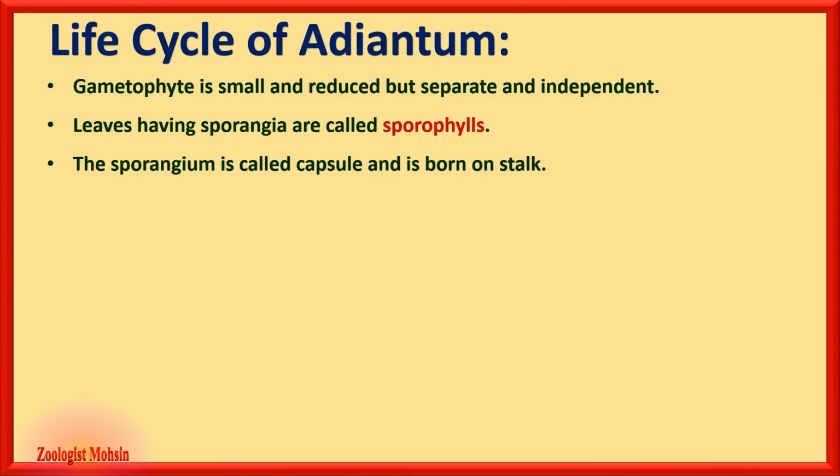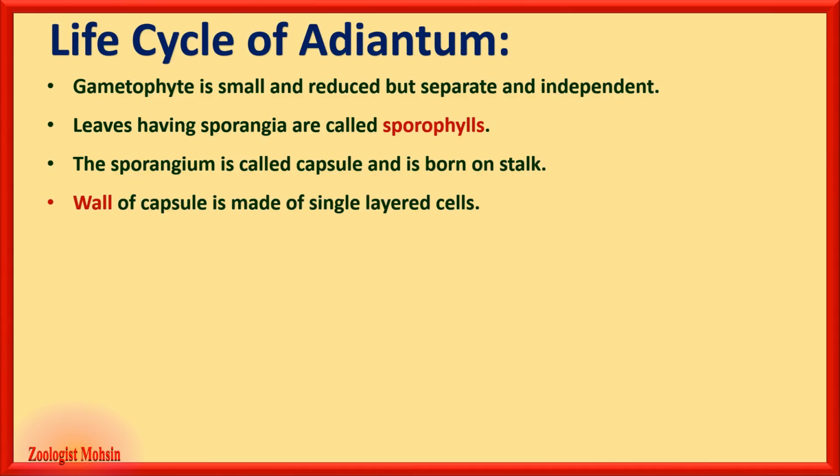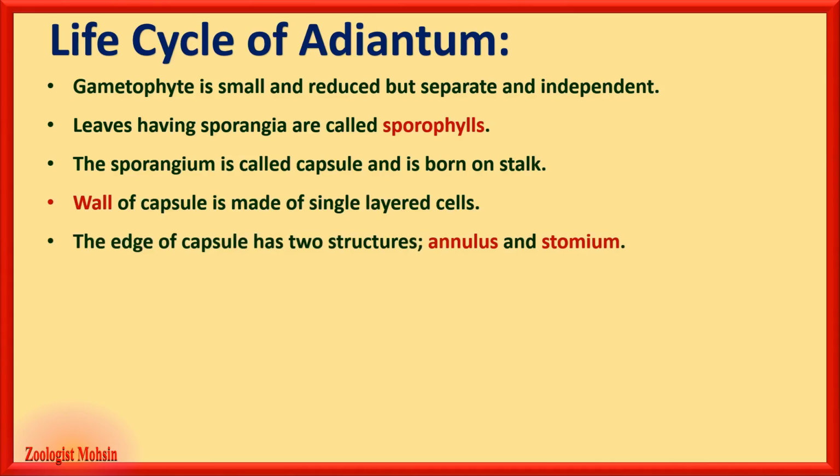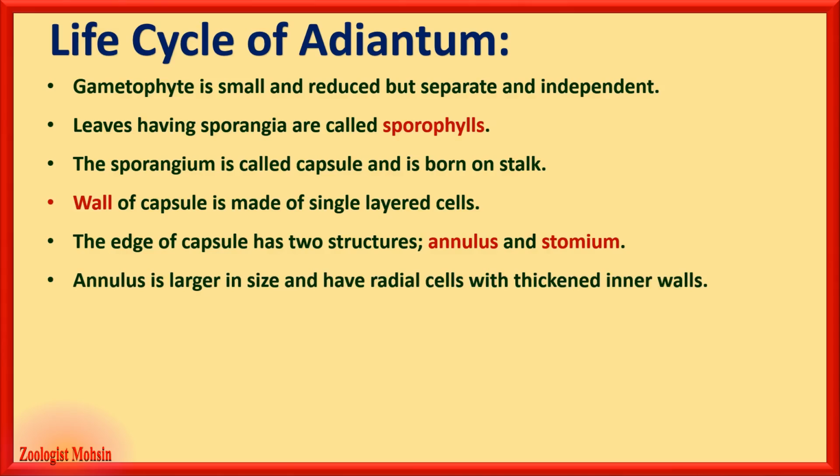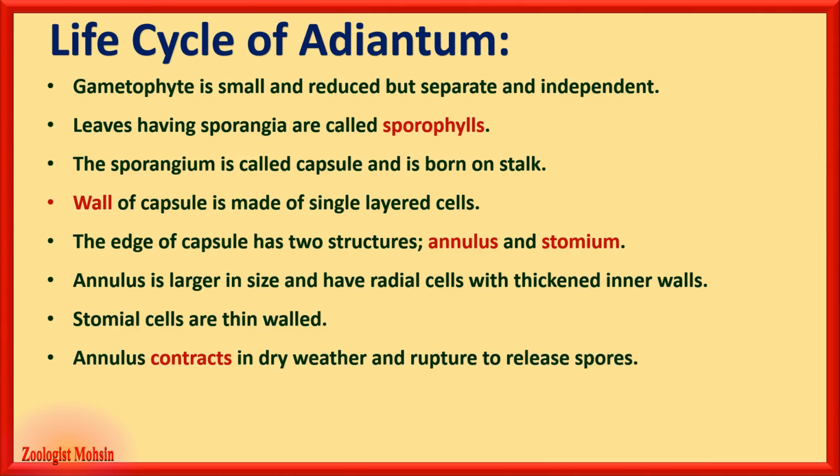The sporangium is called capsule and is borne on a stalk. Wall of capsule is made of single layered cells. Edge of capsule has two structures, annulus and stomium. Now these two structures are important. Annulus is larger in size and has radial cells with thickened inner walls, while stomial cells are thin walled. Annulus contracts in dry weather and ruptures to release spores.